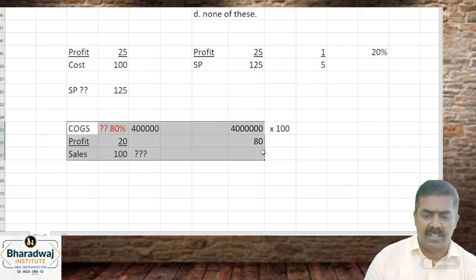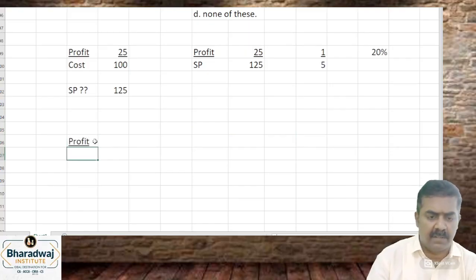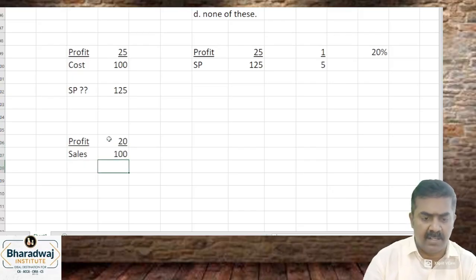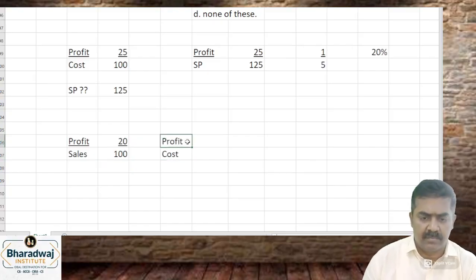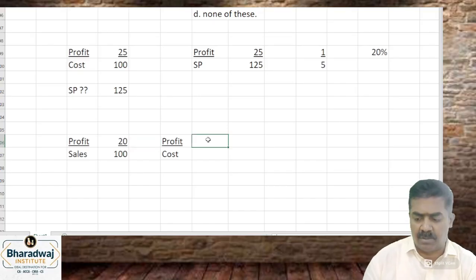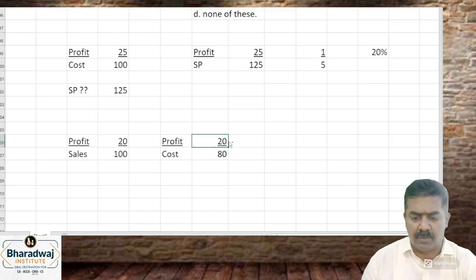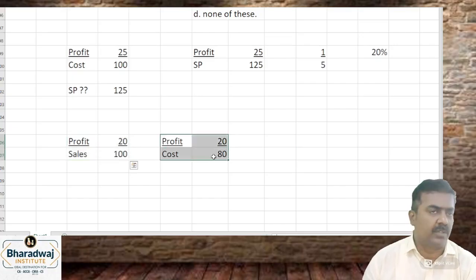You can do it this way, or you can convert and do it. Very simple. Wait. What is the profit on sales given? 20% on sales. Then what will the profit on cost be? 20 by 100. Then what will the cost be? 80. If sales is 100 rupees, profit is 20 rupees, so cost is 80. That is nothing but 1 by 4. So 1/5 on sales, 1/4 on cost.